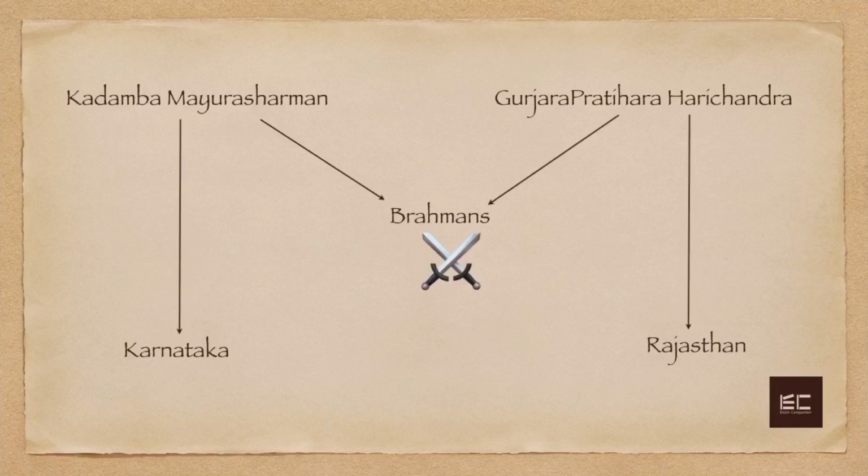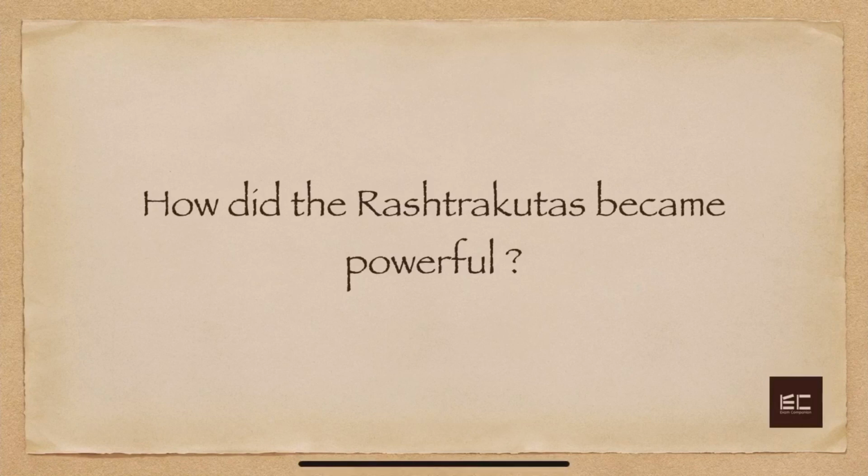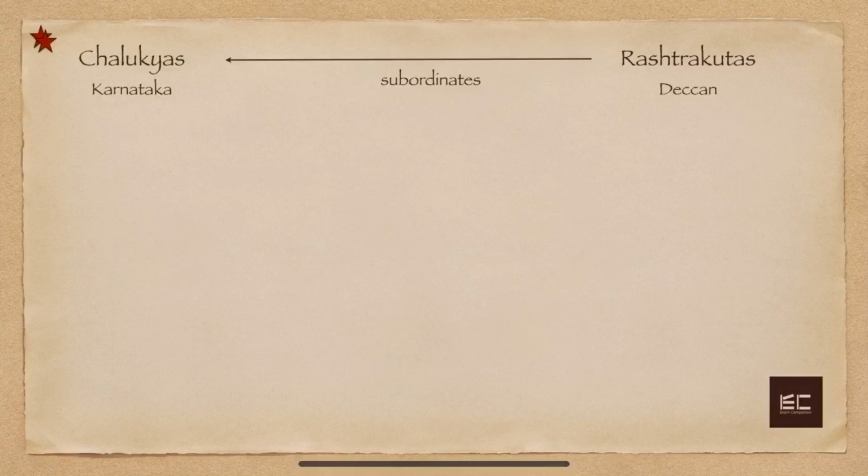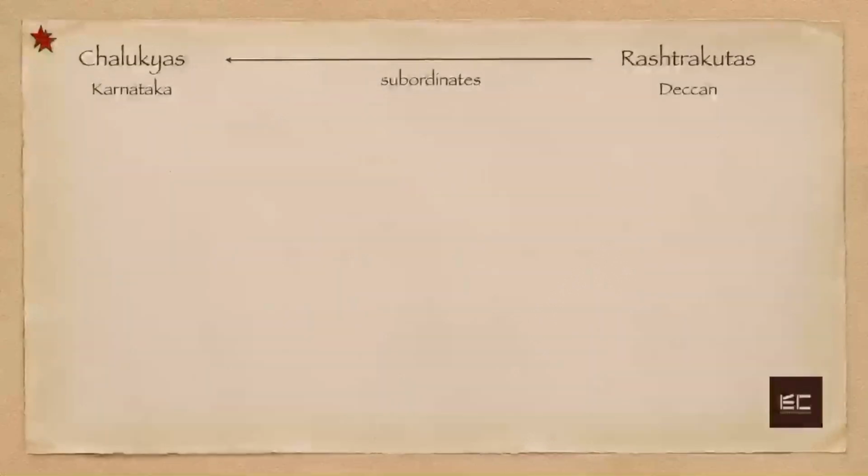Now I know that all this must seem a bit messed up to you, but don't worry. Let's recap it in an easy way. How did the Rashtrakuts rise to power? Or how did the Rashtrakuts become powerful? The story starts with the Rashtrakuts of Deccan, who were subordinates or juniors of the Chalukyas of Karnataka.